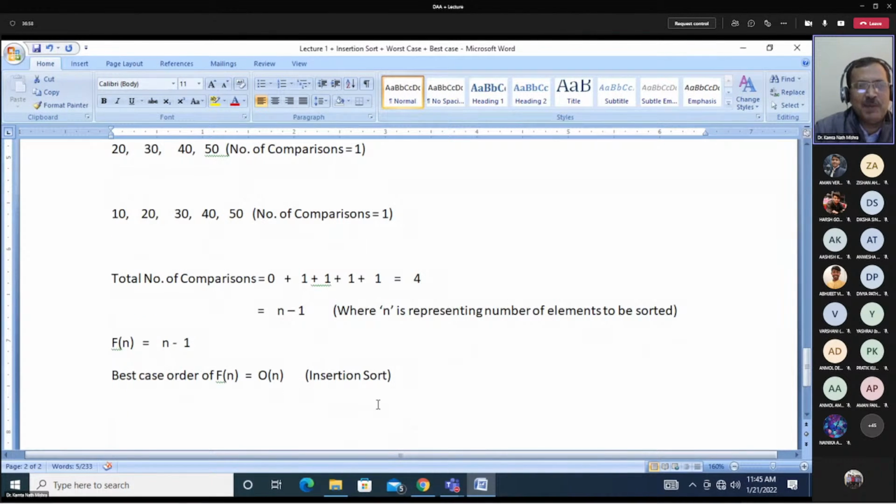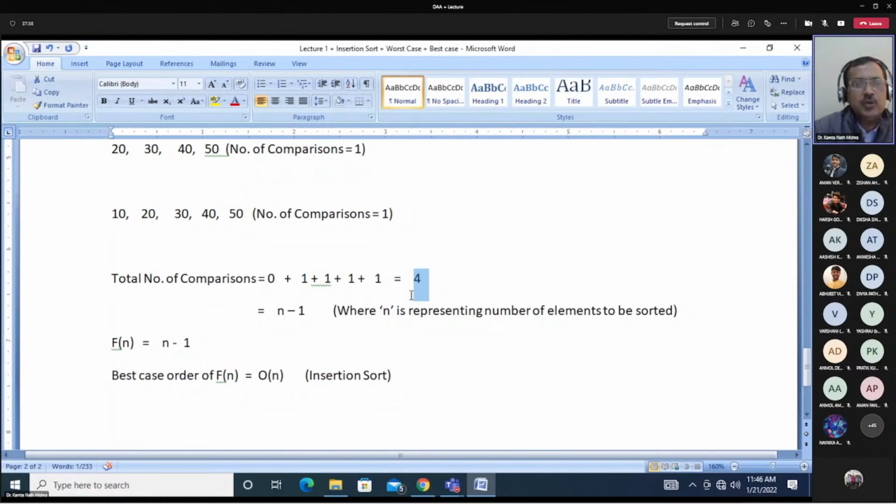In every pass, and in the first pass, how many comparisons? 0. So for 4 numbers, first pass 0 comparisons, second pass 1 comparison, third pass 1 comparison, fourth pass 1 comparison, fifth pass 1 comparison. So when you took 5 numbers, the total number of comparisons was 4. First pass 0 comparisons, second pass 1, third pass 1, fourth pass 1, and fifth pass, that is the last pass, 1 comparison.